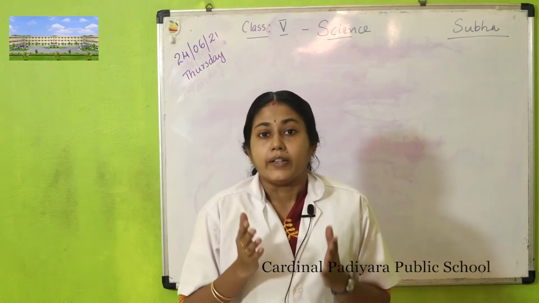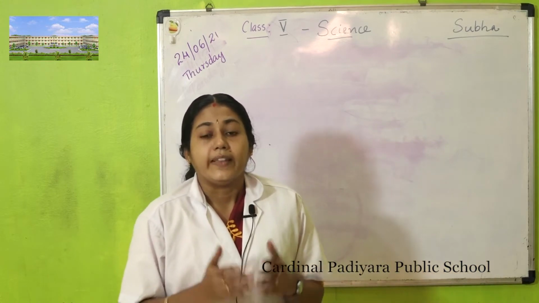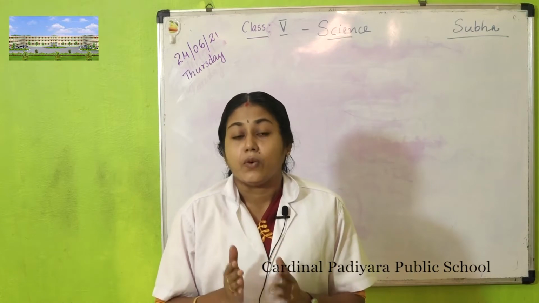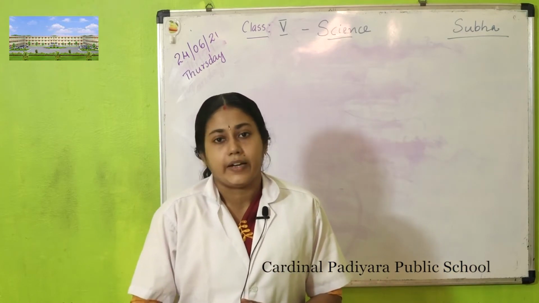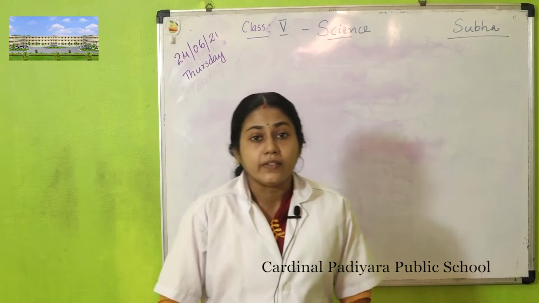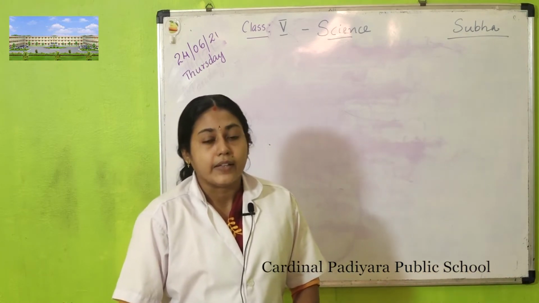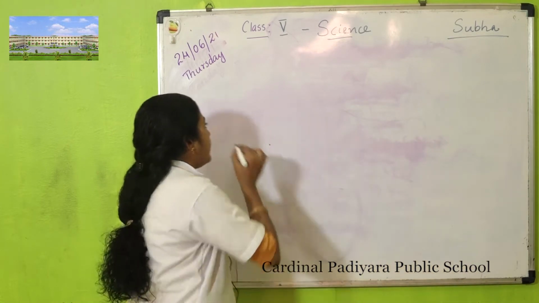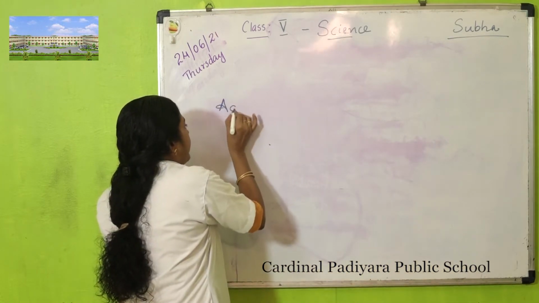So what do the plants do? They develop certain ways to survive in these conditions. This is called adaptation.